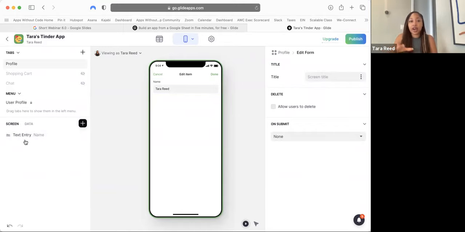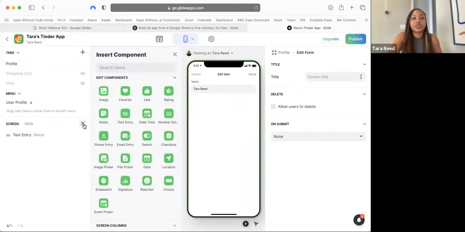All right, so what I've done thus far is I clicked on the pencil and I arrived at this screen. Now this is the edit form where they can make changes to their profile. And there was a bunch of stuff. Sometimes Glide tries to guess what you might need and it doesn't get it right. So it put a bunch of extra stuff in there. I got rid of everything except for the name text entry. I do want them to be able to type in their name, right? Now, what else do I want them to be able to change, right? All that stuff that we put in the database, we want them to be able to directly type that stuff into the app, right? Their name, their photo, their bio, all that stuff, right? So we're gonna click the plus sign here.